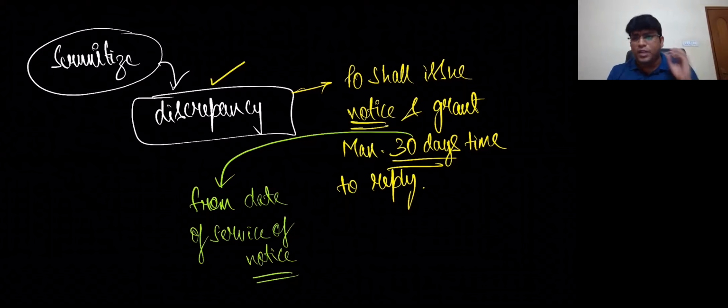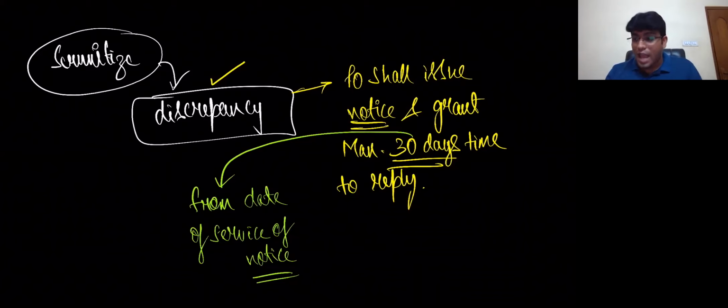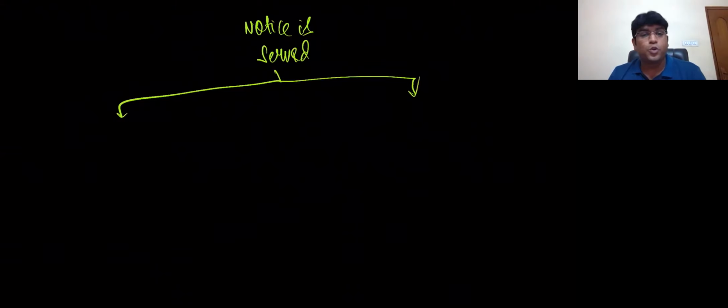So generally he will give a notice and grant a maximum of 30 days time to reply, or he might extend 30 days also. That's also possible. Are we getting clarity, my dear friends? So he'll issue a notice, and after issuing the notice, there are two possibilities, my dear friends. Now what are the two possibilities? Listen. Whenever a notice is served, there are two possibilities.